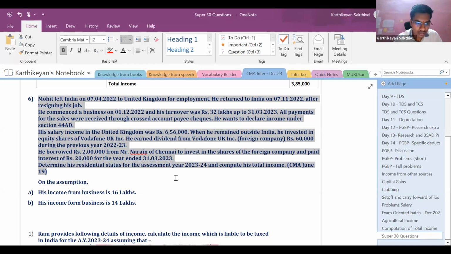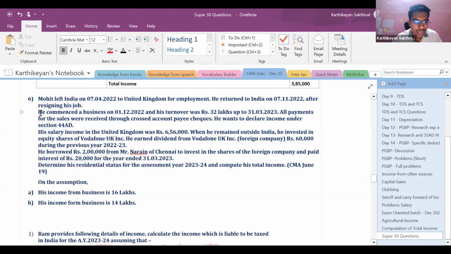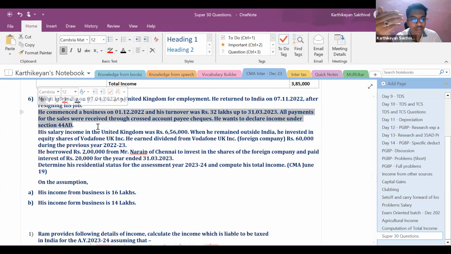The second part is this point: he commenced the business and wants to declare income under section 44AD. I slightly differ here from the suggested answer. The suggested answer says that you can declare income under 44AD even for a non-resident, but in my view, and from what I understand from the law, 44AD is applicable only for residents. It is not applicable for non-residents.